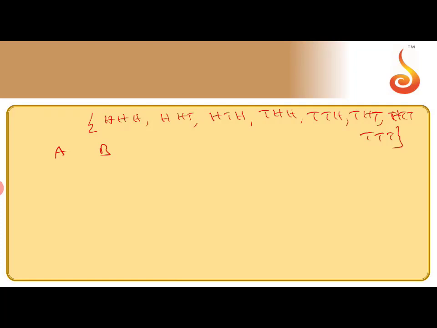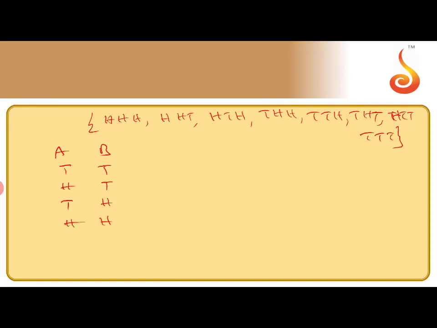So first case is 0 heads possible. Both tails means the number of heads will be the same. So both are tails, the same thing. Next, head, tail: 1 head, 1 tail, that combination. Here this is the second case. Now 2 head combination, 3 head combination possible.